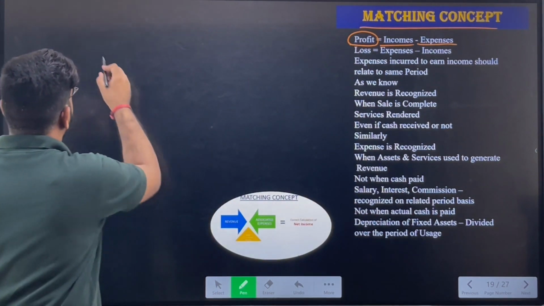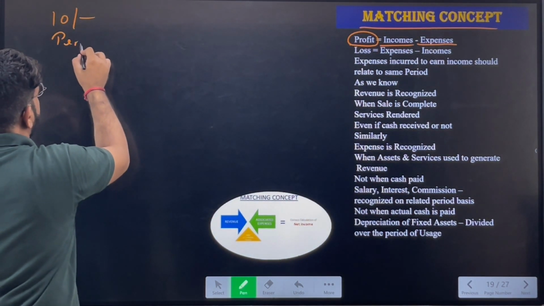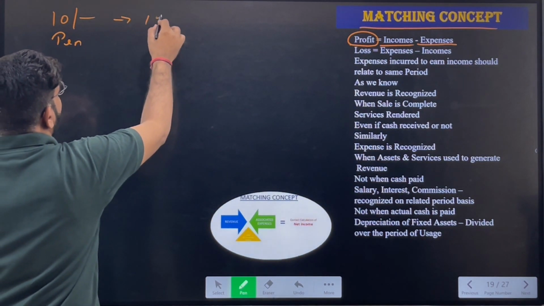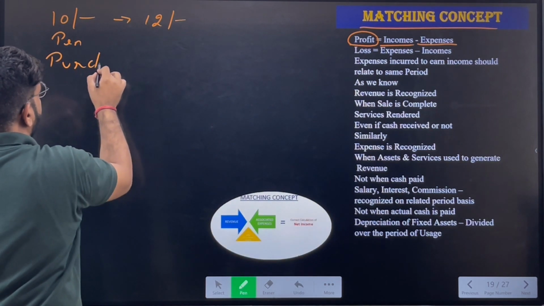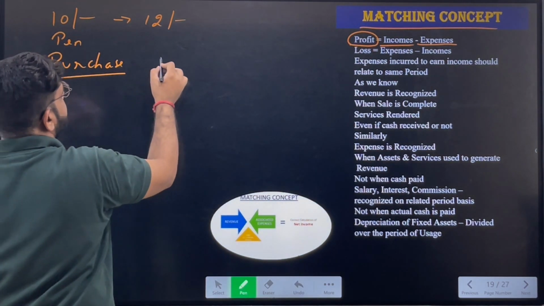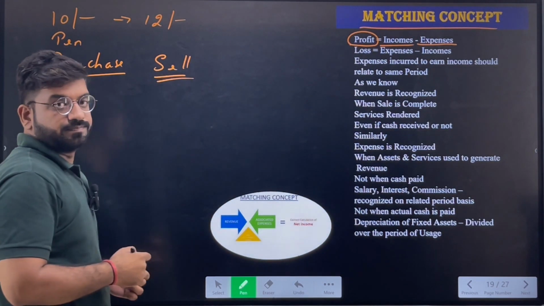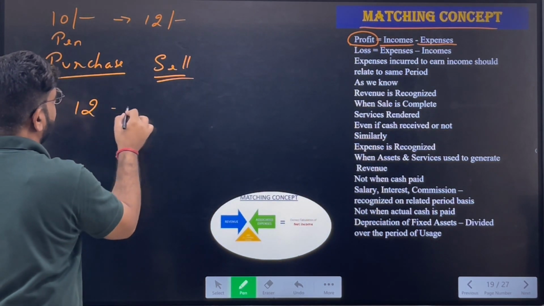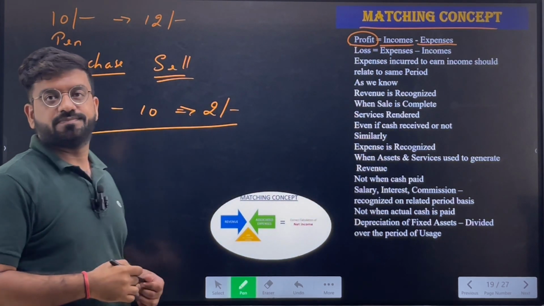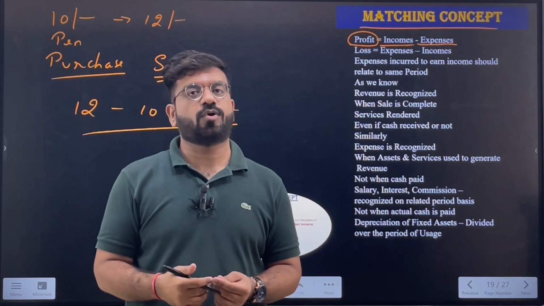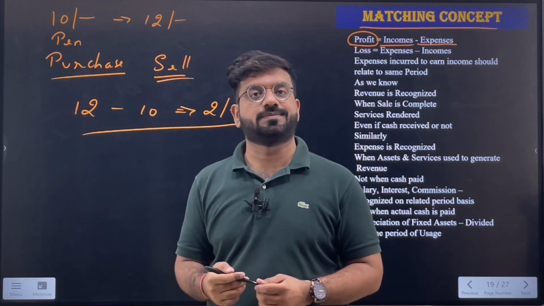For example, if I have purchased a pen for rupees 10 and I'm selling the same pen for rupees 12, this is the purchase price and this is the selling price. So 12 minus 10 is the amount of profit which I have earned. Is that clear? This is the actual amount of profit which I have earned by selling this pen for rupees 12.